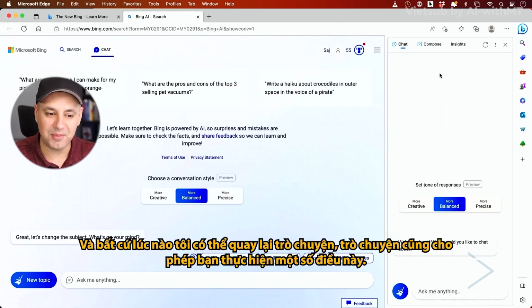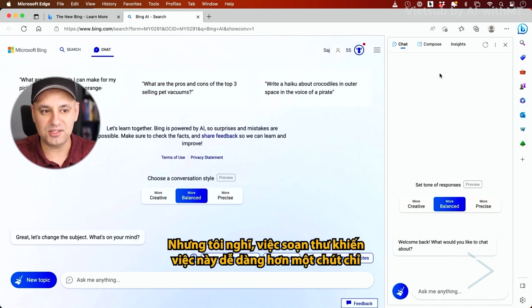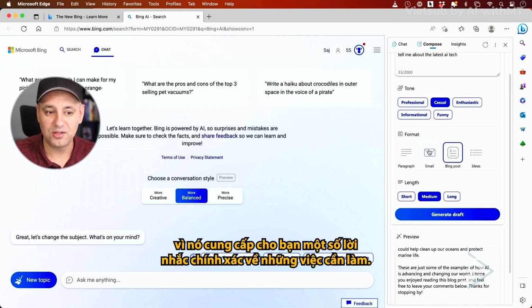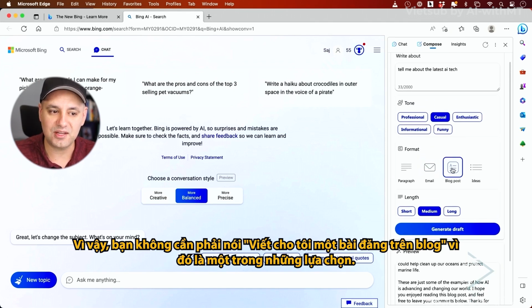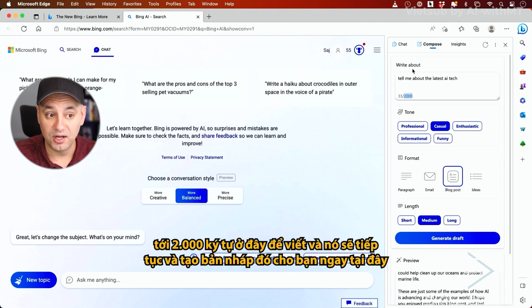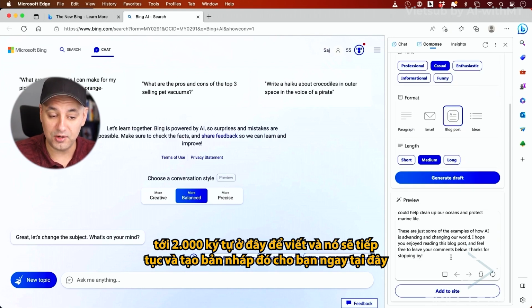And anytime I could go back to chat. Chat also allows you to do some of this as well, but compose I think makes it a little bit easier just because it gives you some of these prompts exactly on what to do. So you don't have to say, write me a blog post, because that's one of the options. All you have to do is give it a sentence or up to 2,000 characters worth of a prompt here to write about, and it's going to go ahead and generate that draft for you right over here that you could just take.